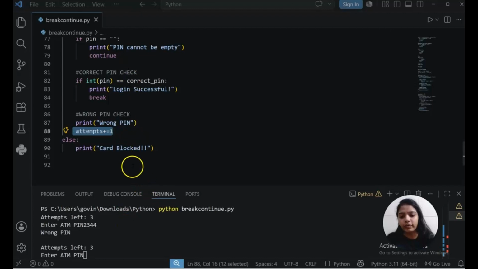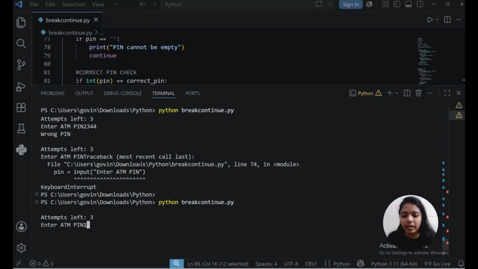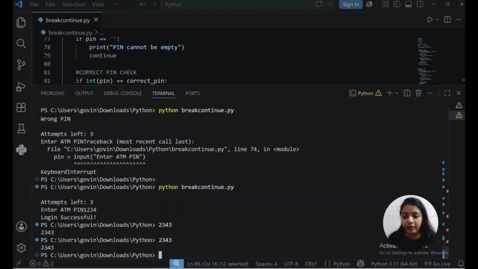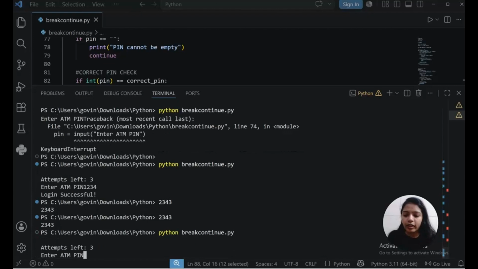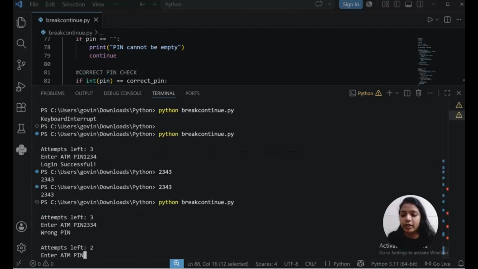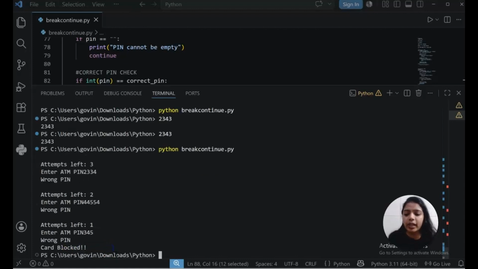In a while loop, initialization, condition and increment or decrement are mandatory. So we have to do the increment here. I will interrupt this one and run it again. This time I am giving a wrong pin. Oh, I gave the correct pin actually. Let me run it back. I will give a wrong pin. Now you see it has changed to 2. Again a wrong pin, now it has changed to 1. Again a wrong pin, and here you see card blocked.